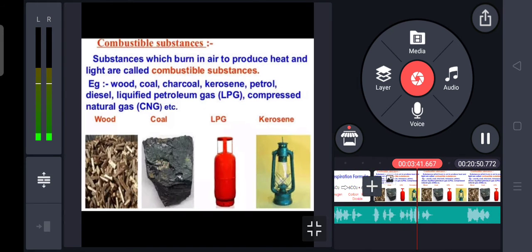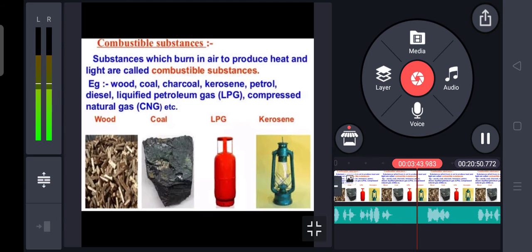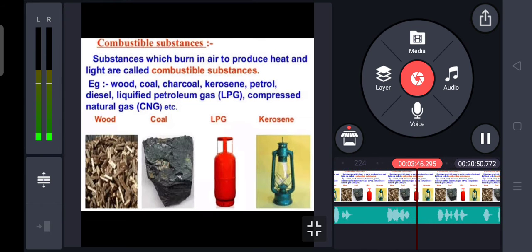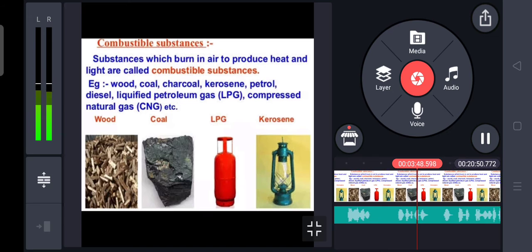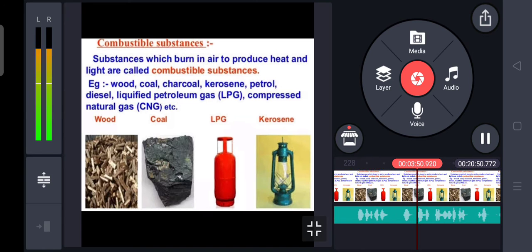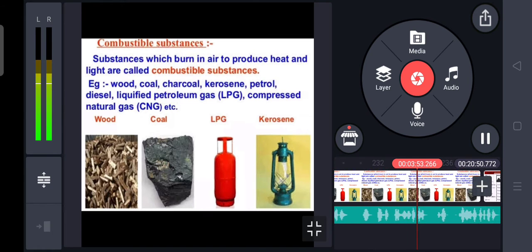Those substances which can burn are called combustible substances, and similarly those substances which do not burn are called non-combustible substances.